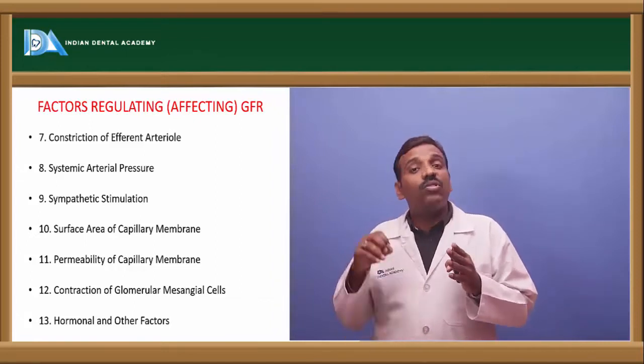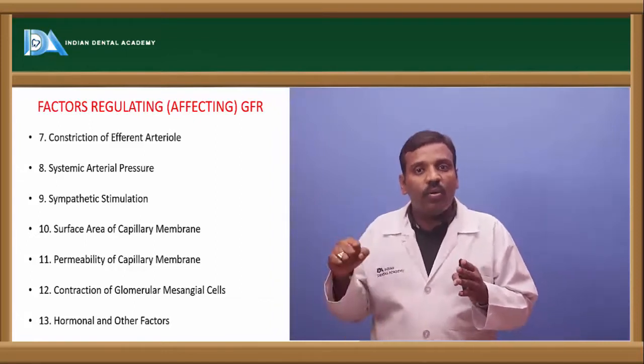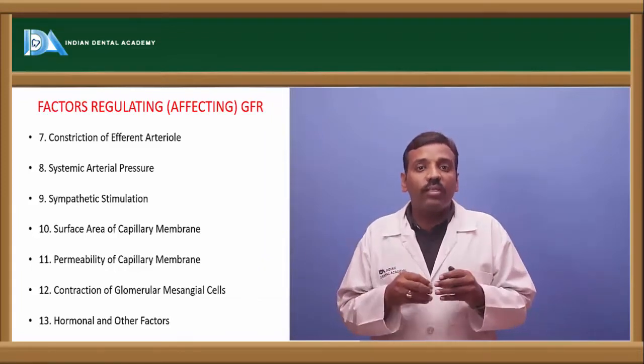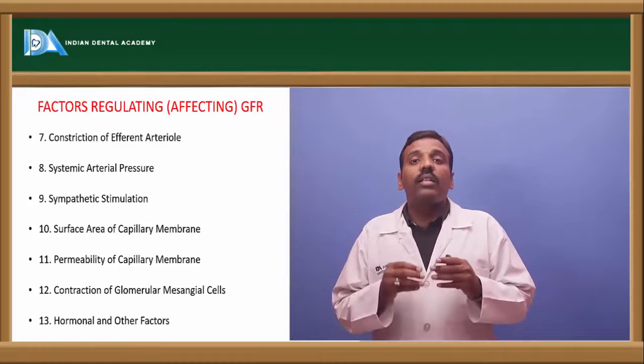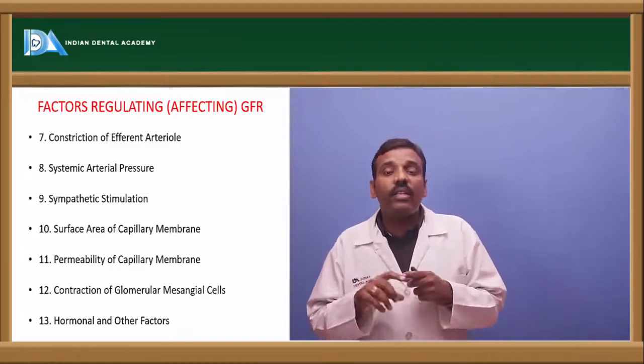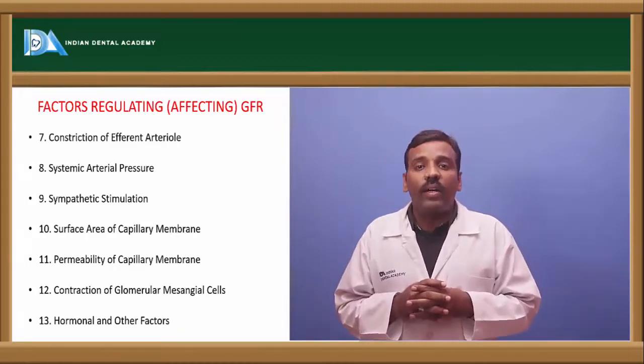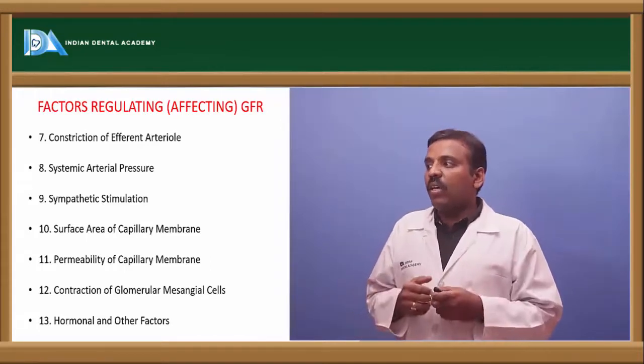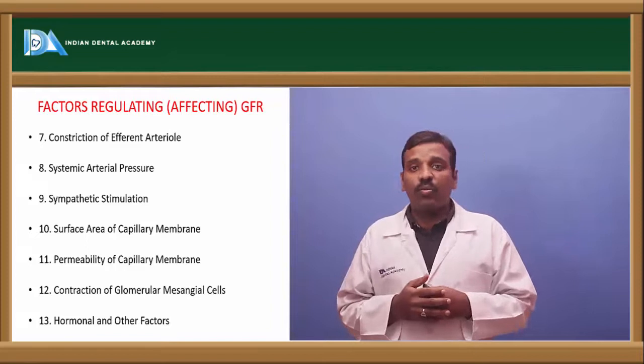If there is constriction of the efferent arteriole, which is coming out of the glomerulus, then the GFR is increased because the pressure is increased by the constriction of the efferent arteriole. Okay, and next one is systemic arterial pressure. This is also very important.